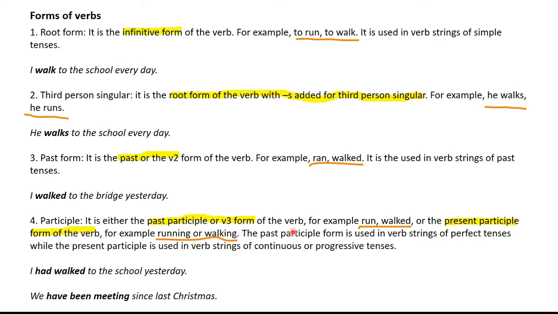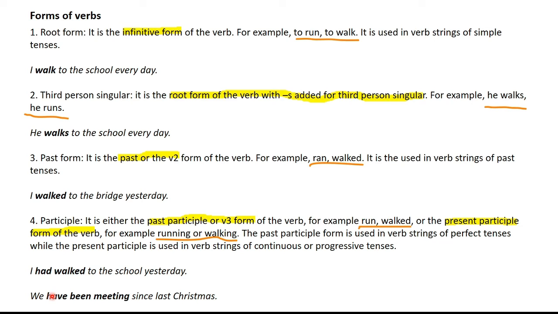Now, what does this mean? You can find detailed guidance on tenses and how the participles are used in forming these tenses in the verb tense section. That's a separate section. You can visit that for more details. But look at this example. I had walked to the school yesterday. Now, had walked is a verb string. Had walked. This is a past perfect tense. If it were a future perfect tense, it would have been I will have walked to the school yesterday. You can find detailed guidance on tenses in the tenses section.